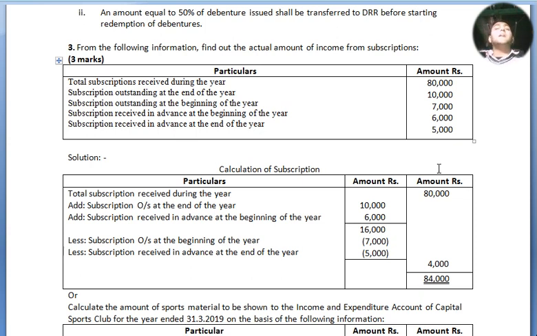Now less subscription outstanding at the beginning of the year 7,000 and less subscription received in advance at the end of the year 5,000. Altogether, we got 4,000 positive, which we added to the 80,000, and the total we got is 84,000 as subscription for the year.